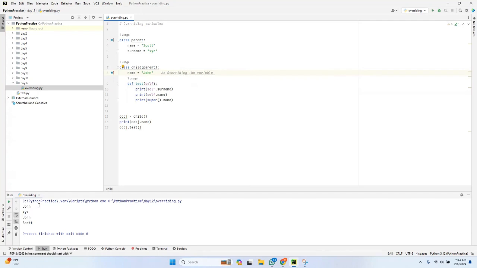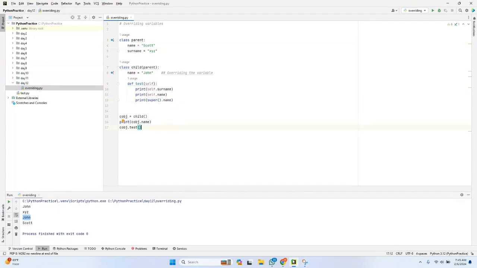First, I have printed name, which is a class variable of the child class, and thereafter I have printed surname, and thereafter I have printed the class variable of the child class. If you see, the class variable John has been printed, and you have called the variable which is there in the parent class by using the super method.